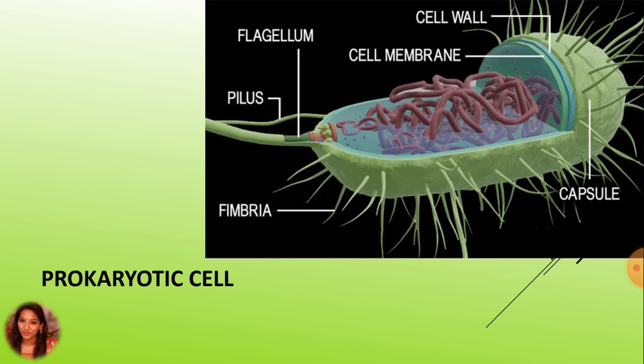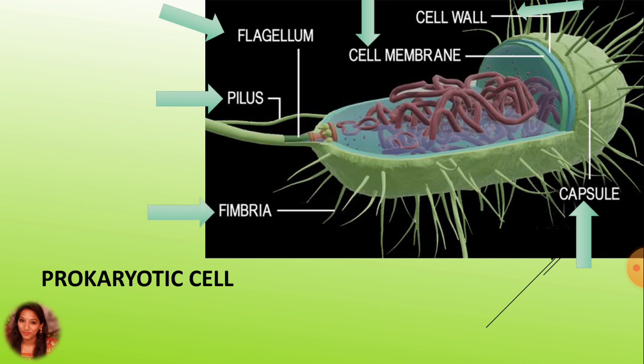Here, in its basic structure, the major units on the outer area are the outermost capsule, then the cell wall, cell membrane, flagellum, pilus, and fimbriae.